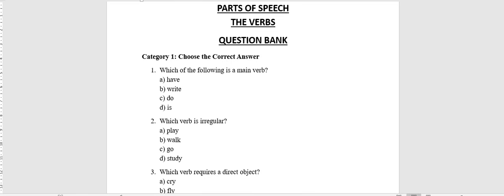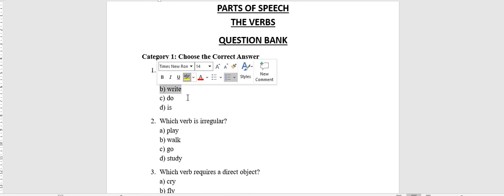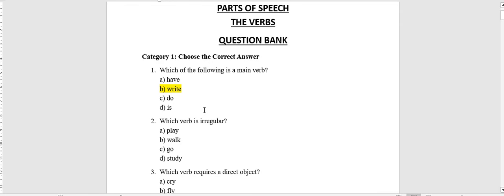Number 1. Which of the following is a main verb? As we know, the main verb is a verb which gives a meaning to a sentence. So, the choices are have, write, do, is. Okay, which verb could give a meaning to a sentence? That's right, the verb write. So 1B.